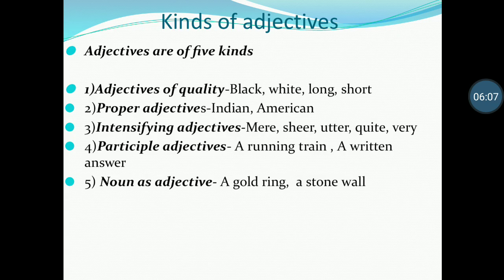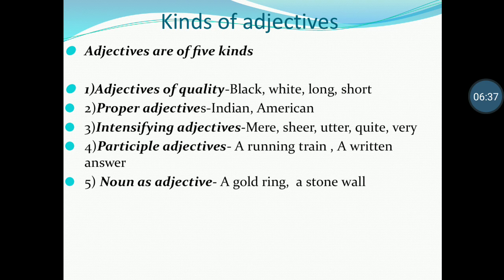There are five kinds of adjectives: adjectives of quality, proper adjectives, intensifying adjectives, participle adjectives, and nouns as adjectives. First one is adjectives of quality. They describe the shape, size, or color of a person or thing. For example, a black man, a white wall. They qualify or describe the size or color of a person or thing.